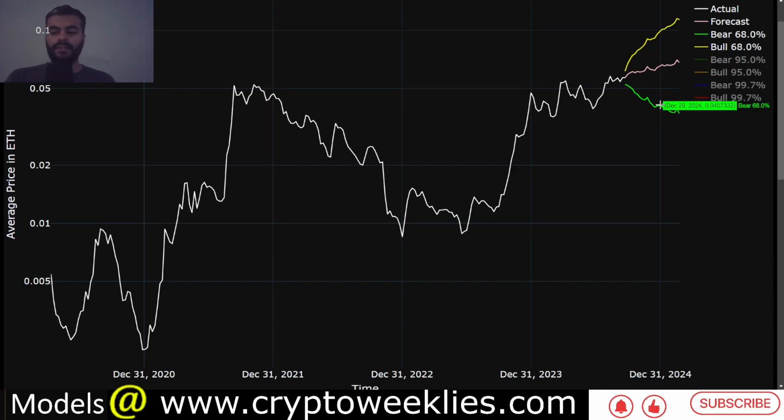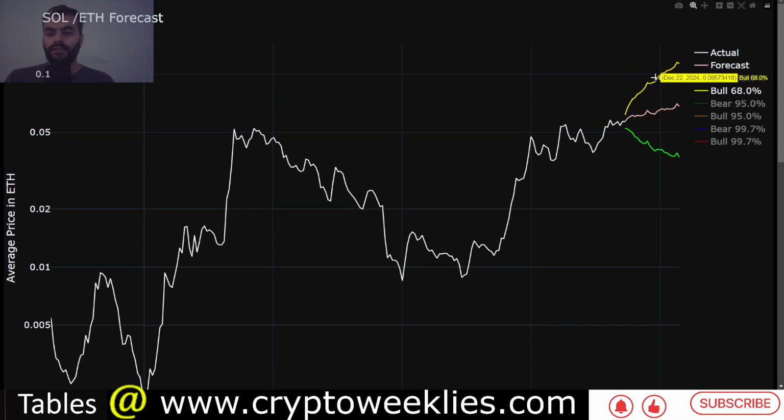In terms of the bearish case, which is bullish for ETH, bearish for Sol, that could be somewhere between 25 Sol per ETH and the current valuation of 18-19. And if you believe there is a bull case, where the valuation exceeds by a lot in terms of ETH, you could see that one ETH could get around 10 Sol. Once it reaches 0.1, that means one Sol is essentially trading at 1/10 of ETH's price.